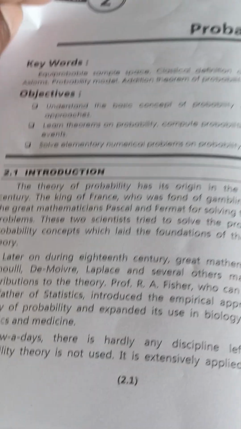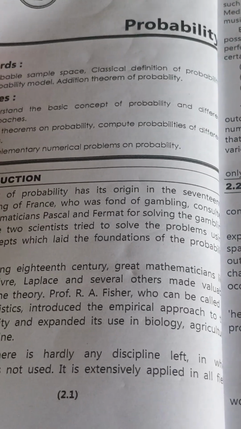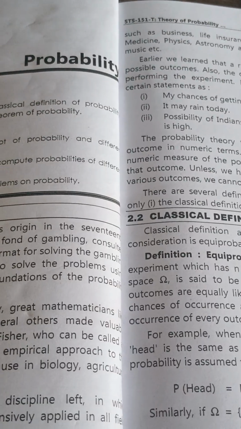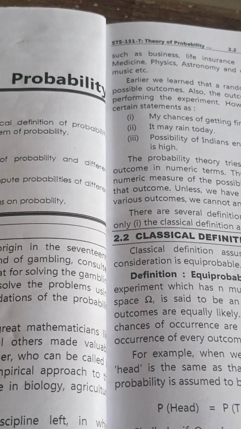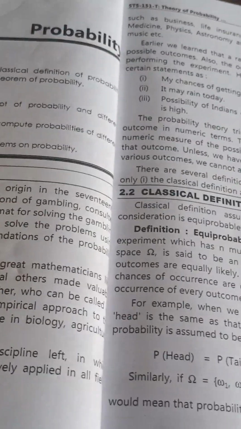Probability is also applied in fields such as business, life insurance agencies, psychology, medicine, physics, nutrition and music.